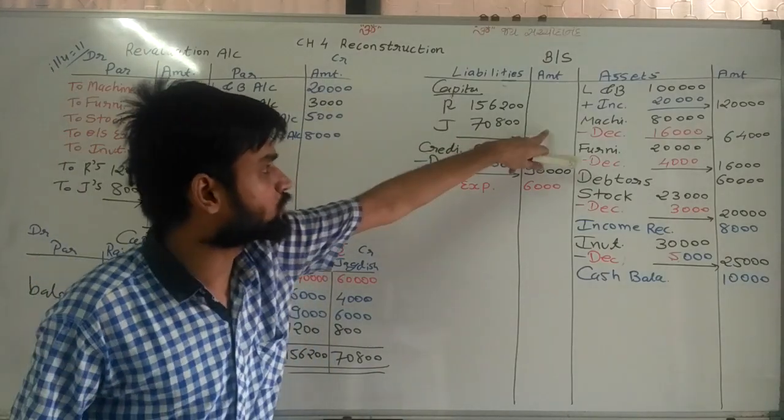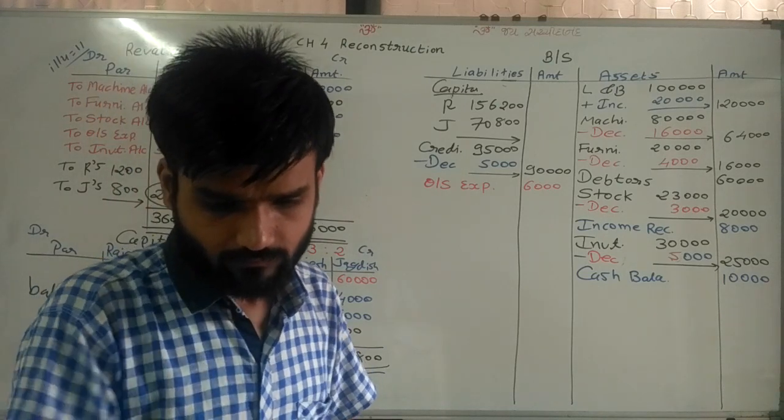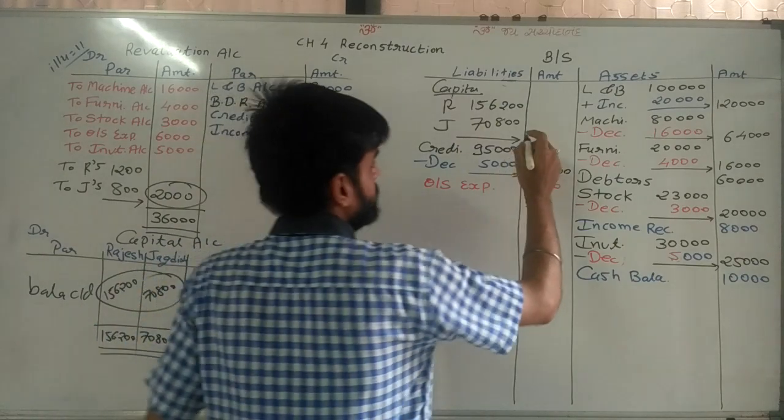Now make the total of these two, and that total is given as 1,56,000.